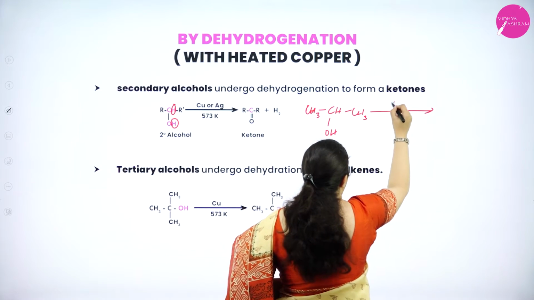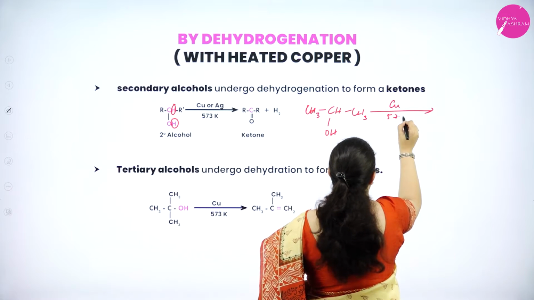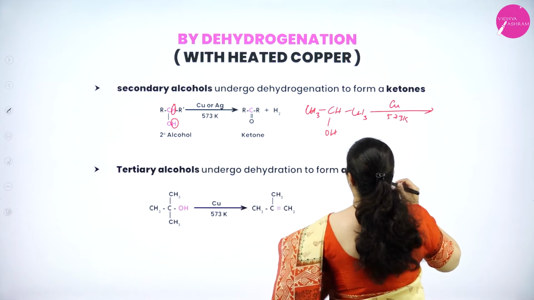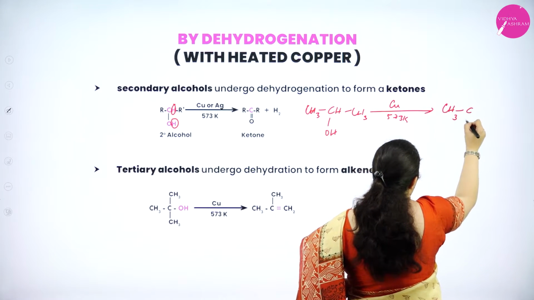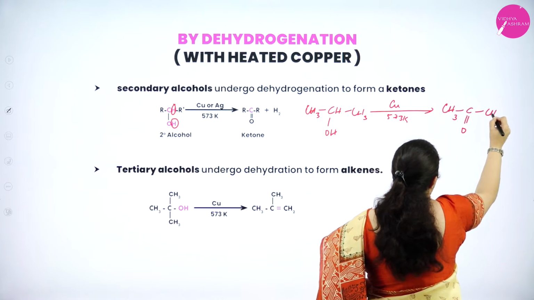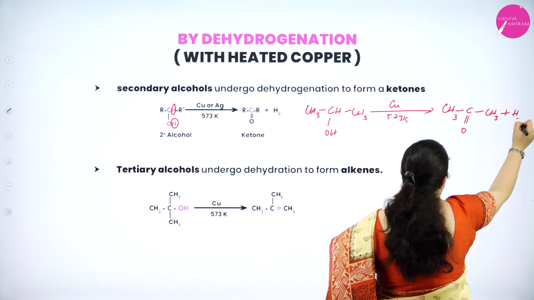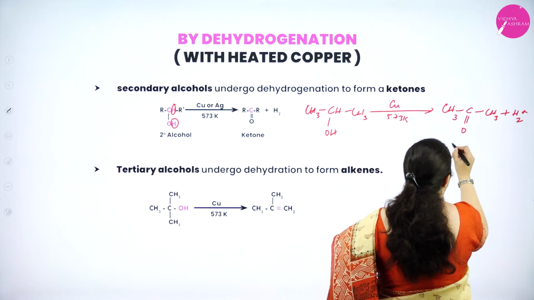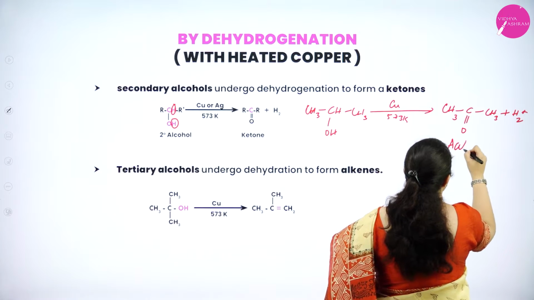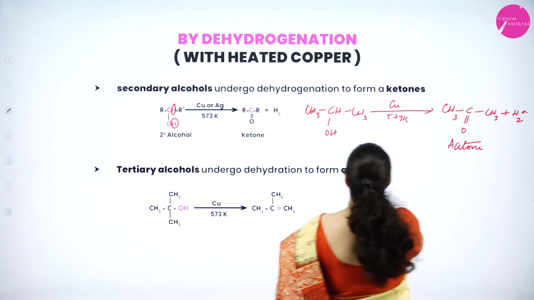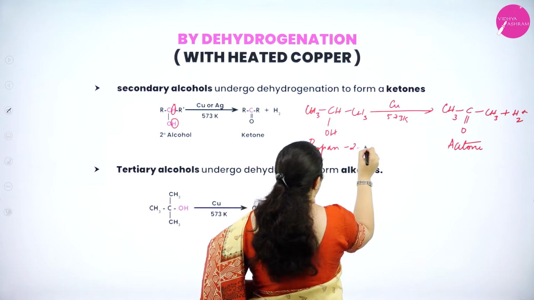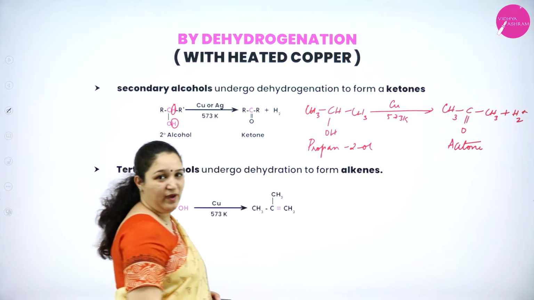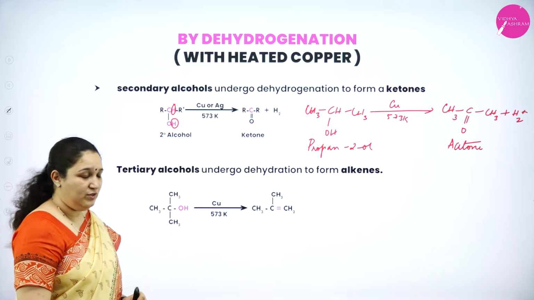When it is passed over copper at 573 Kelvin, I can also use Ag here instead of copper. The same reaction will happen. CH3 C double bond O CH3 and hydrogen will be liberated. So here it is acetone which is formed, and this is propan-2-ol. Okay, so I hope you have understood.